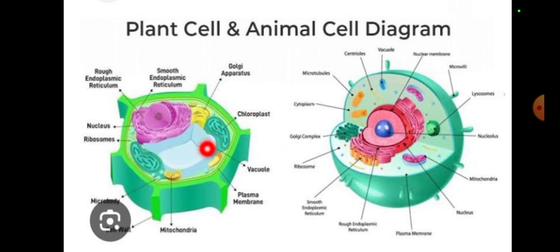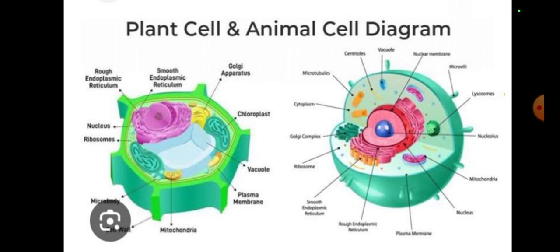Here in a plant cell we have only one vacuole, but here, 1, 2, 3, we have different vacuoles in the animal cell. In a plant cell we have a single large vacuole. This is a vacuole, and these tiny particles are also known as vacuoles.